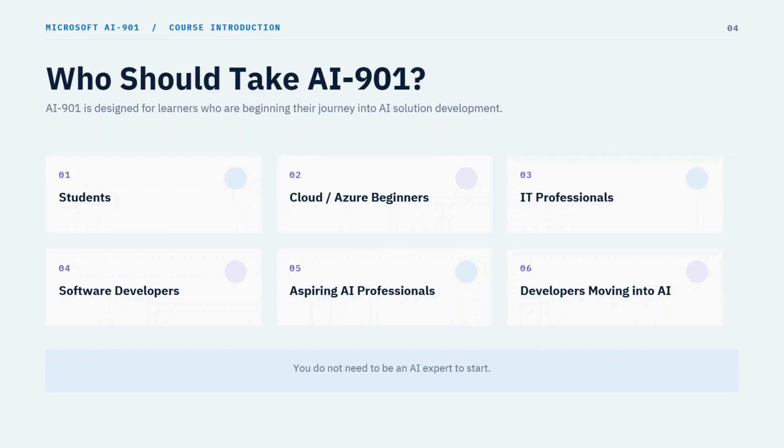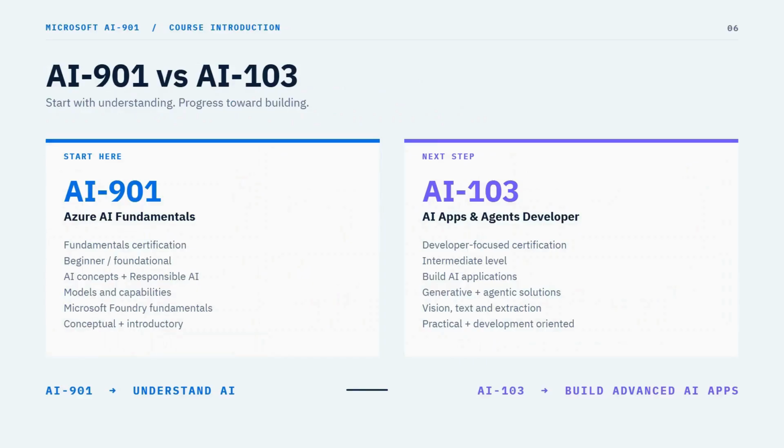Now let me tell you one more thing: what is the difference between AI-901 and AI-103? They are both Microsoft certifications for AI, but AI-901 is a starting point. If you don't know anything about AI, then AI-901 is a starting certification just to understand the fundamentals of AI. But AI-103 is a separate certification which mainly focuses on building AI applications, and it is mainly for developers who want to develop AI applications.